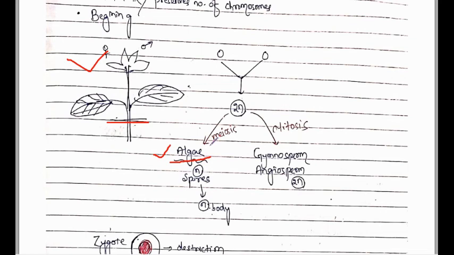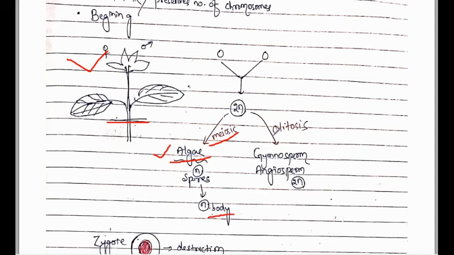The haploid plant body forms haploid male and female gametes, which fuse to form the zygote. This zygote is always diploid, so it undergoes meiotic division to form spores. These spores germinate to form the haploid plant body.